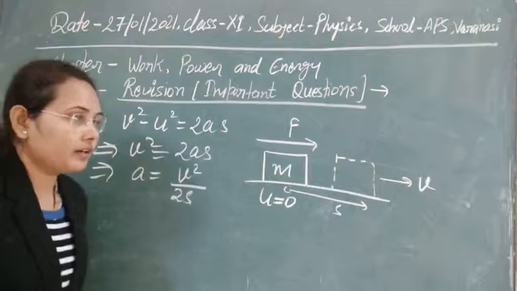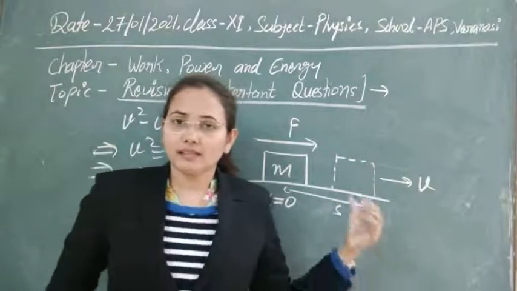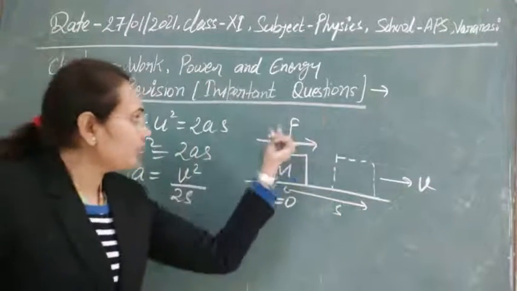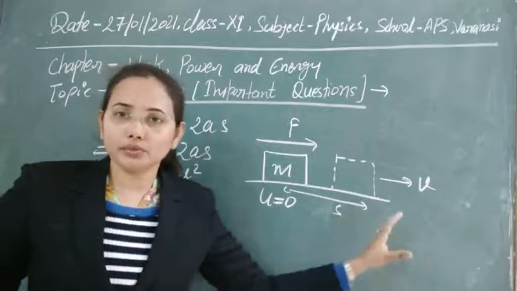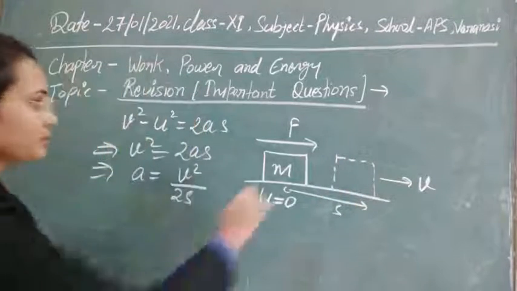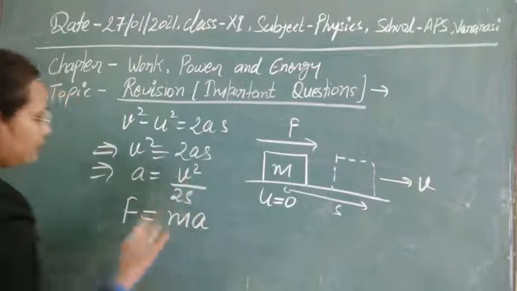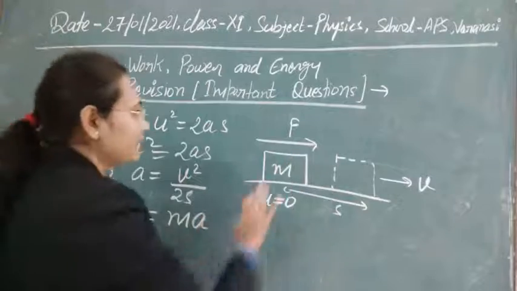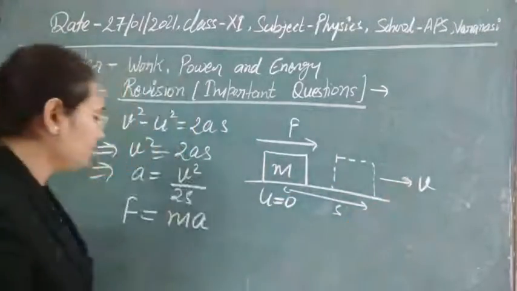Now we know that according to Newton's second law of motion, which gives the definition of force, this force can be represented in terms of mass and the acceleration produced in a body whenever it is applied to change its state of rest into a state of motion. So F is equal to m into a. The reverse statement is also possible, but here we have taken the case where we change a state of rest into a state of motion.